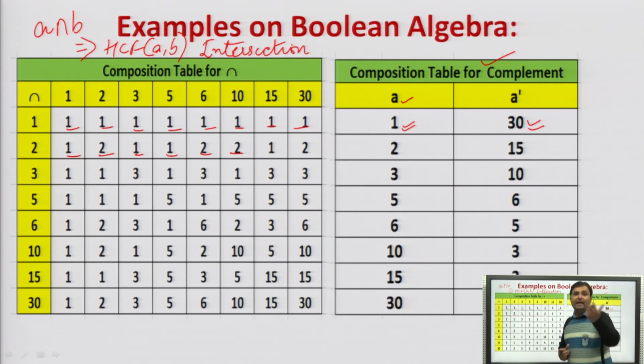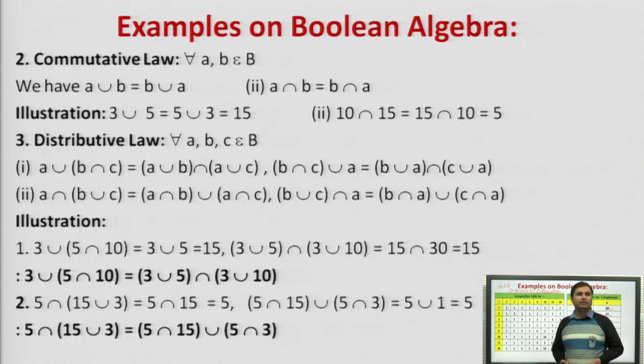So A का A complement will be 30, 2 का 15, 3 का 10, 5 का 6, 6 का 5, 10 का 3, 15 का 2 and 30 is 1. So these are the composition table for calculating the A complement. Agreed? Now we will see all the properties one by one.